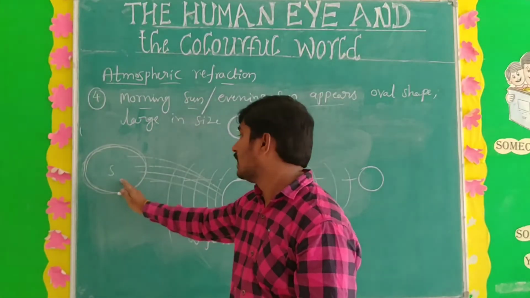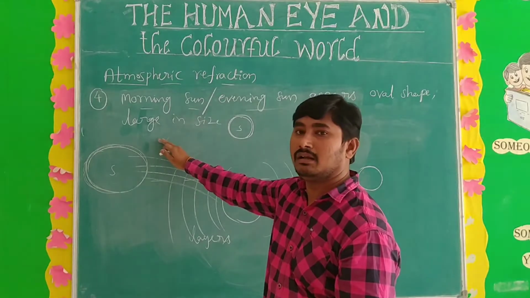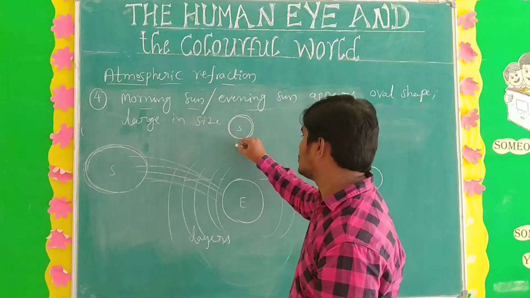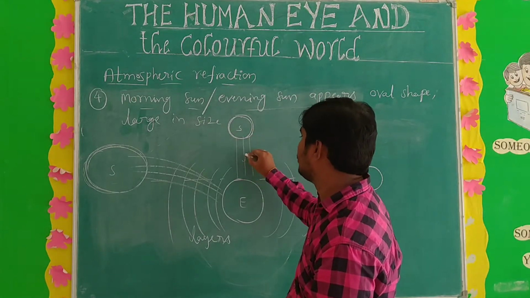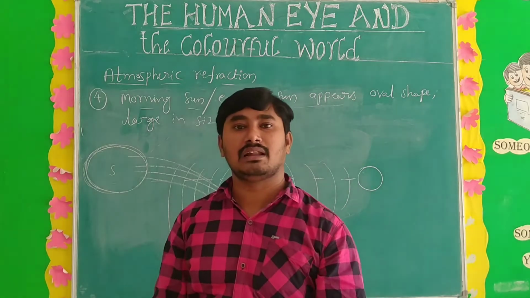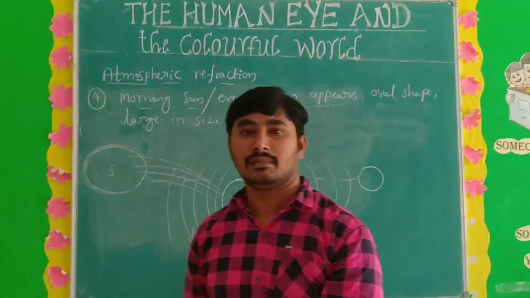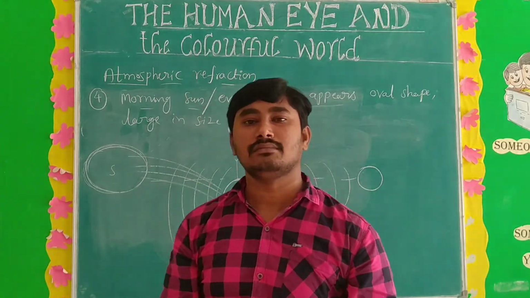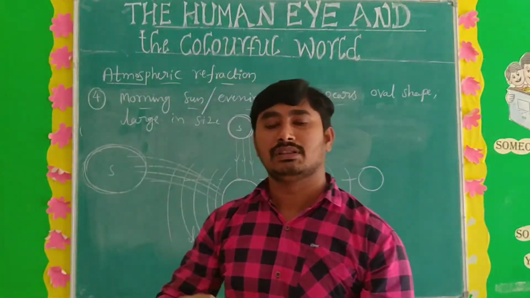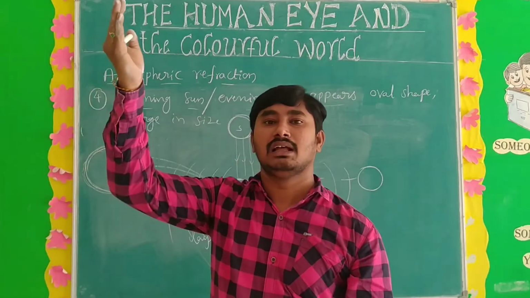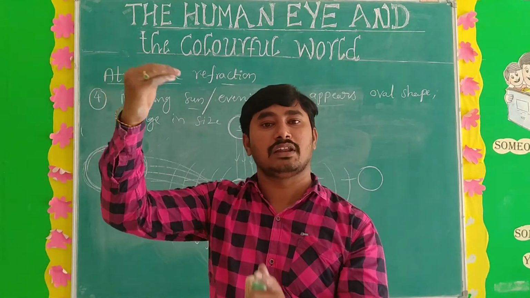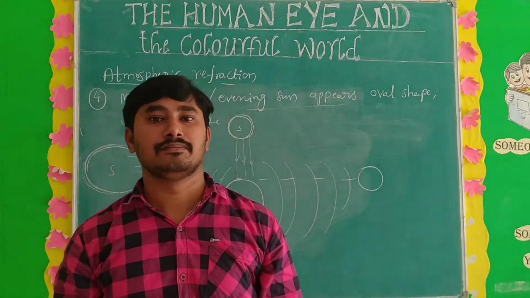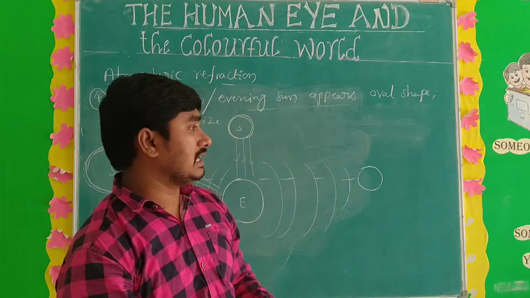With more height, the rays come in directly, straight. At that time the refraction is less, because the rays fall on the earth surface very straight. When the height increases, the refraction decreases. That's why the noon sun appears in normal shape, because less refraction occurs.